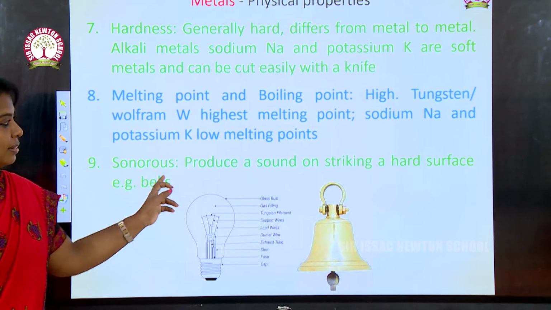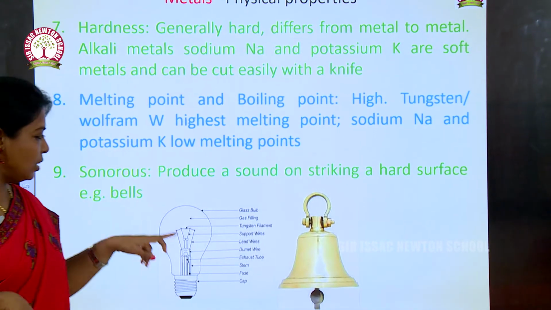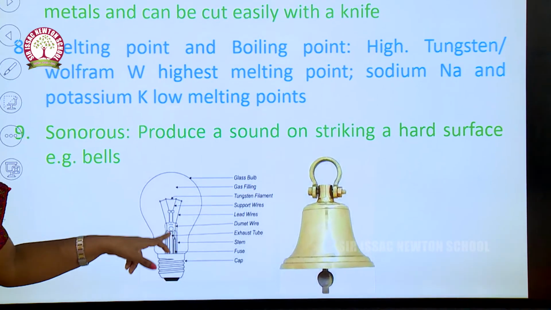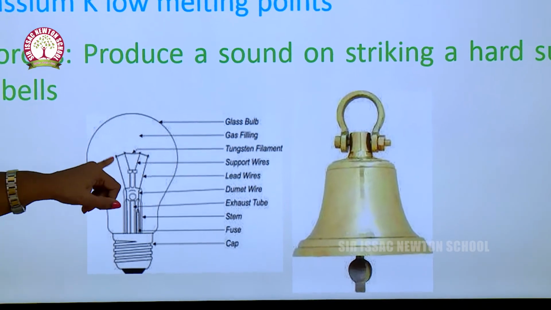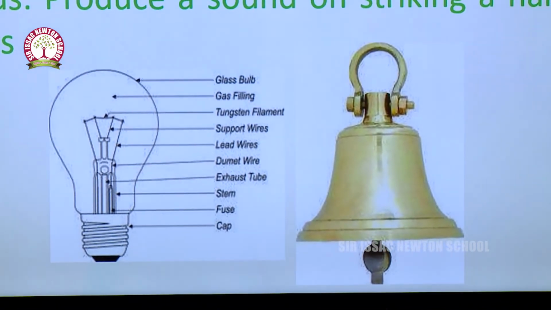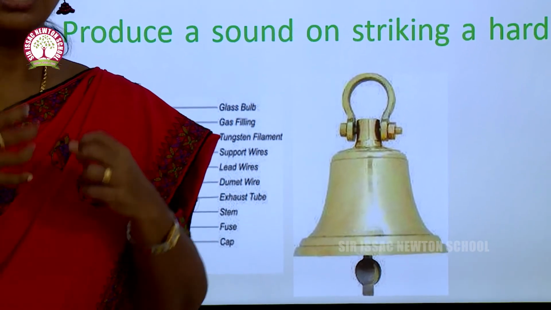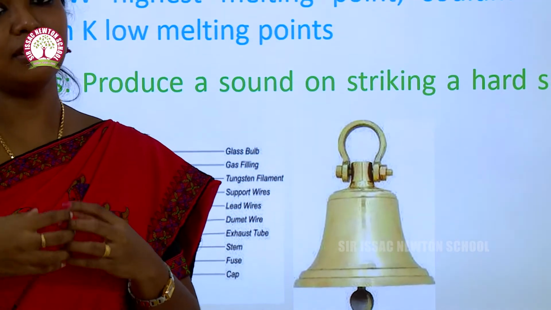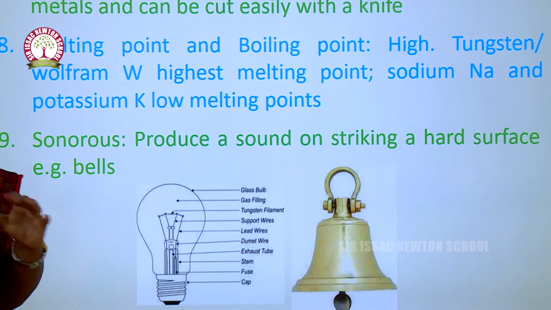And the eighth one, melting point and boiling point are high. Tungsten. Have you seen an electric bulb? There is a thin metal in there. This is called tungsten wire. It has the capacity of withstanding heat up to 2400 degrees Celsius. So, all the metals have high boiling and melting points.